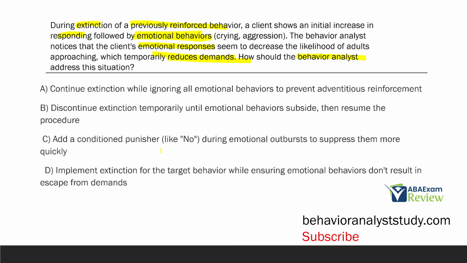C, add a conditioned punisher during emotional outbursts to suppress them more quickly. This should definitely not be your first choice, right? Punishment should typically be your last resort, especially when you have an extinction procedure that appears to be working effectively. D, implement extinction for the target behavior while ensuring emotional behaviors don't result in escape from demands. It's really that last part that's important. Emotional behaviors don't result in escape. What could happen is extinction drives our target behavior down, but now we've created this new issue of emotional behaviors possibly being reinforced, and we don't want that to happen. We want to avoid that.